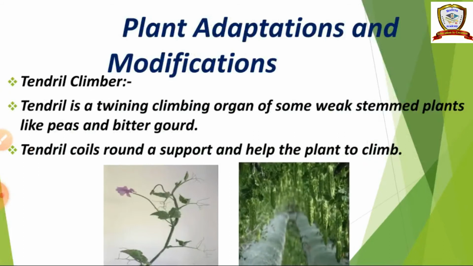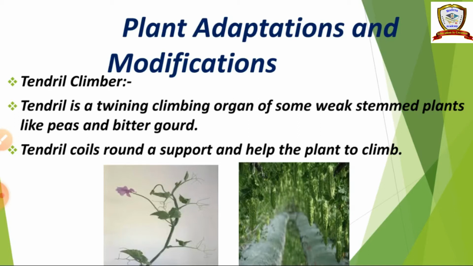Plant adaptations and modifications. Based on their adaptations, the plant parts are modified into something. The first one we are going to see is the tendril climber. Can you see? This is the tendril. This coil-like structure at the end is called a tendril. Can you see, children? Yes.